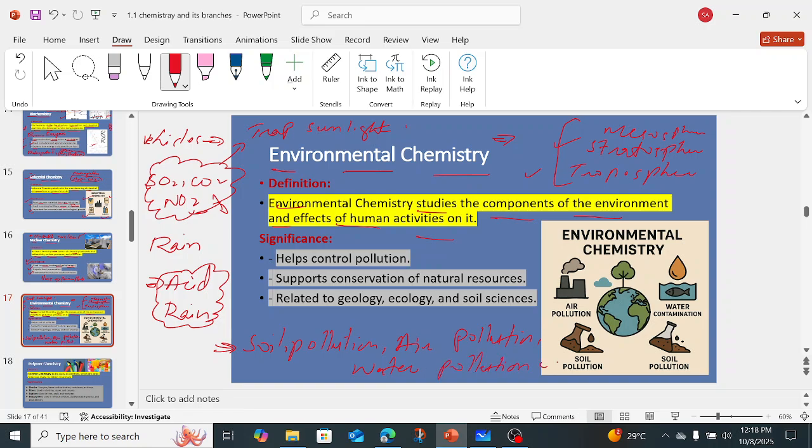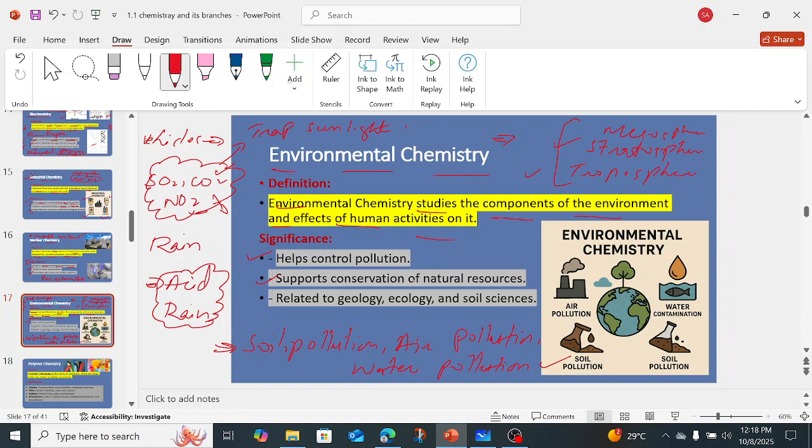What are the causes of these pollutions, and how can we tackle the problems that are causing the pollution? Okay, now the significance: it helps control pollution. How can we control the pollution? Yes, do afforestation, which means grow more plants that will consume carbon dioxide gas, right? Also use energy saving vehicles that will not give out these pollutants, sulfur dioxide and nitrogen dioxide.